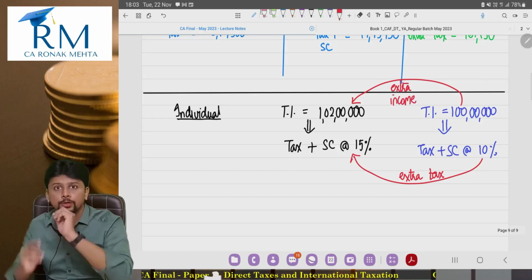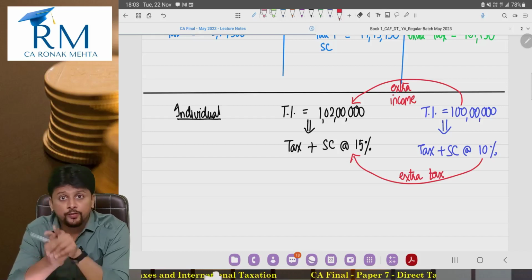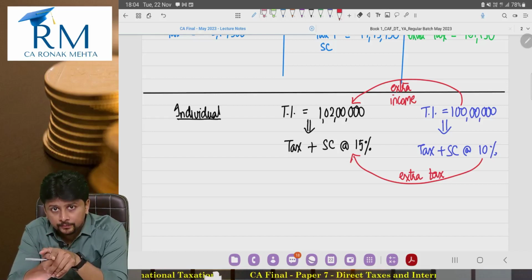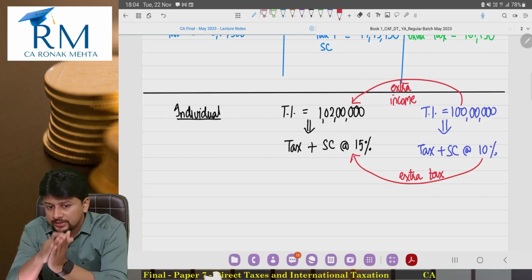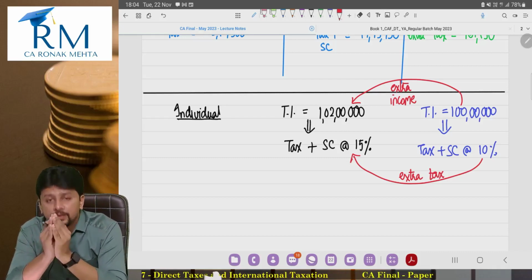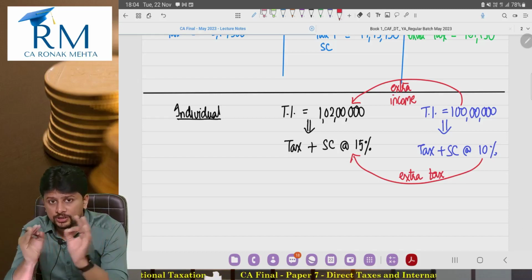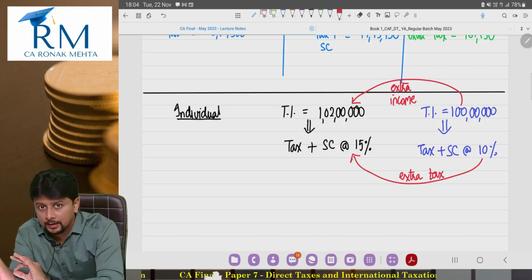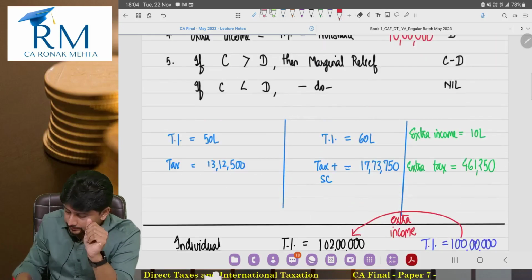So now work out what is the tax plus surcharge at 15%. That is the 1 crore 2 lakhs calculation. Work out what is tax plus surcharge at the rate of 10%. That is the 1 crore calculation. Find out how much extra you are supposed to pay because of this extra 2 lakhs, and then you apply this.